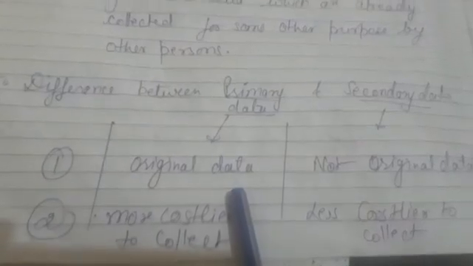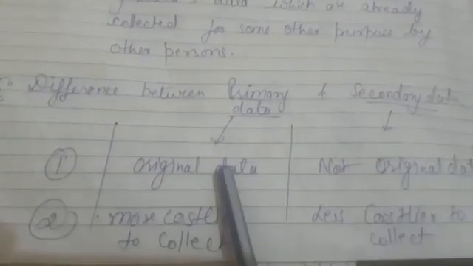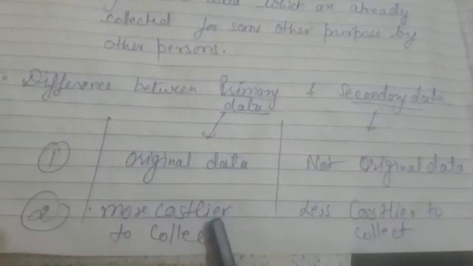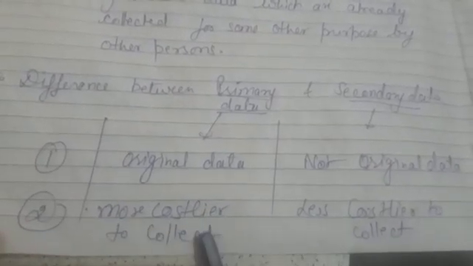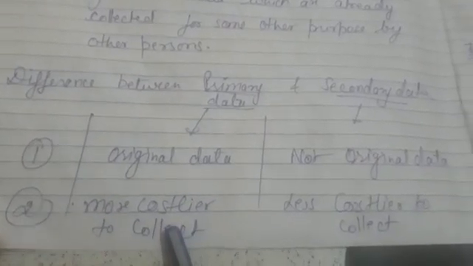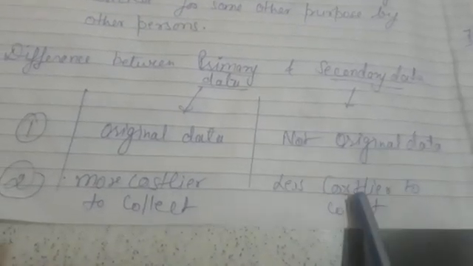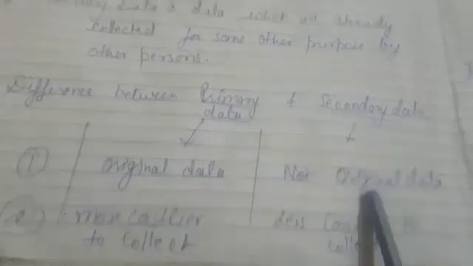There are differences between primary and secondary data. Primary data are original data, whereas secondary data are not original data. Primary data are more costly to collect, whereas secondary data is less costly to collect, means less cost is spent on collection of secondary data.